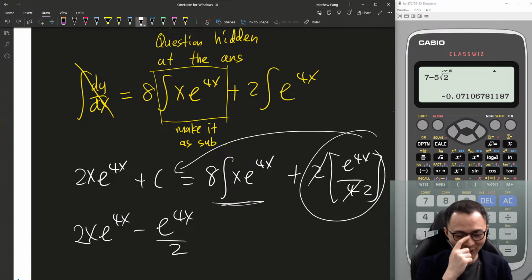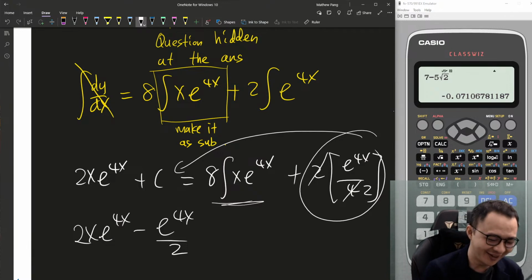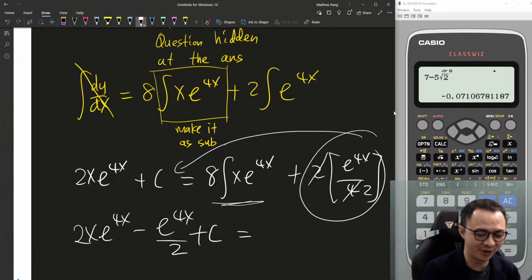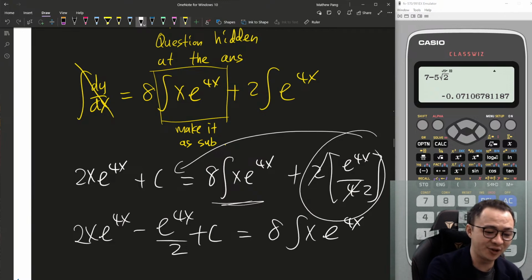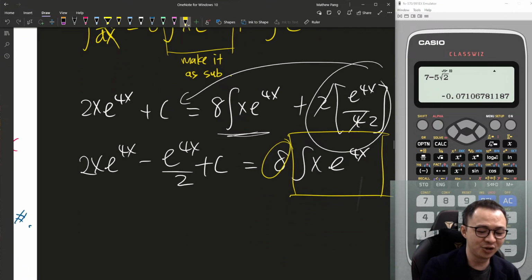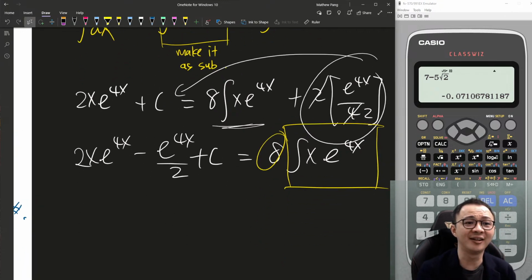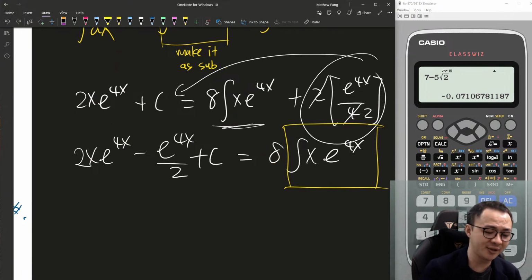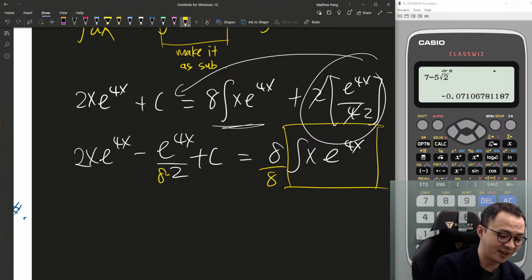Okay, so where am I? After I move this thing to the other side plus c, I still copy. Then here I still have 8x e^4x, right? My ultimate objective is to make this one the subject, because the question only asked me to integrate this one without the 8 outside, isn't it? So I know this 8 is an extra thing. I don't want an 8, so I'm going to divide by 8 for every single one. I divide 8 here, here, and here.